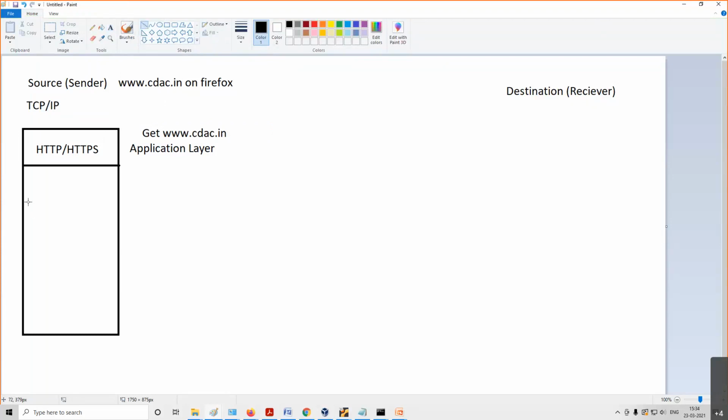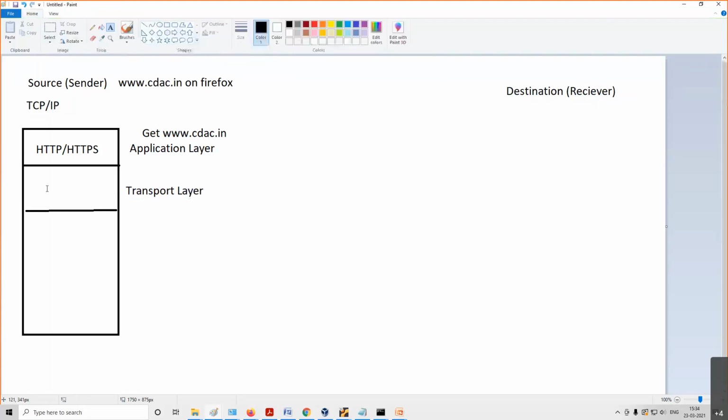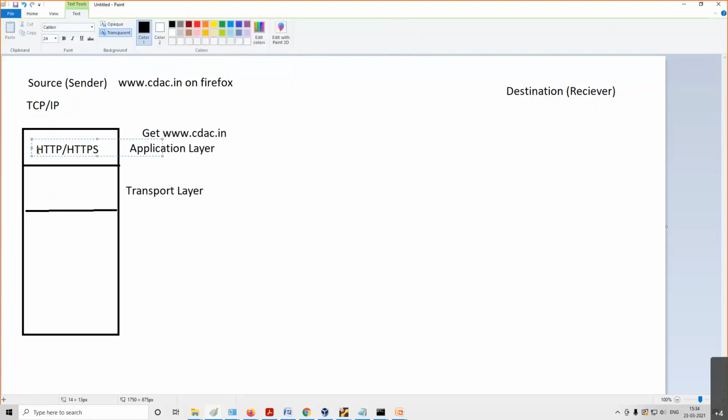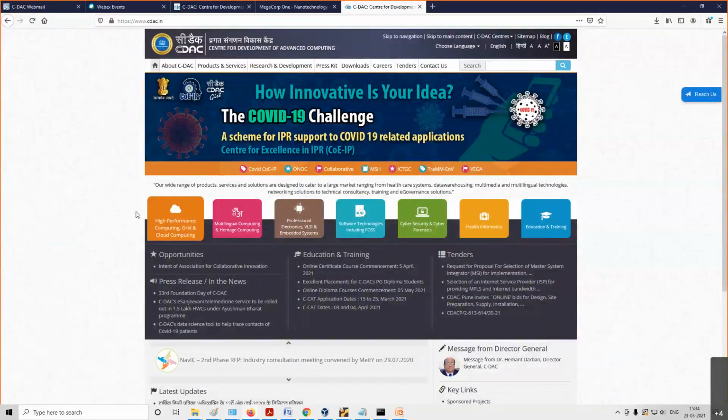Then what will happen? I am talking about TCP/IP. Next is the transport layer. At the transport layer, it will write something. As I told you, HTTP means you want connection oriented. You want your data to be delivered successfully. I want this web page to open successfully, nothing should be missing.